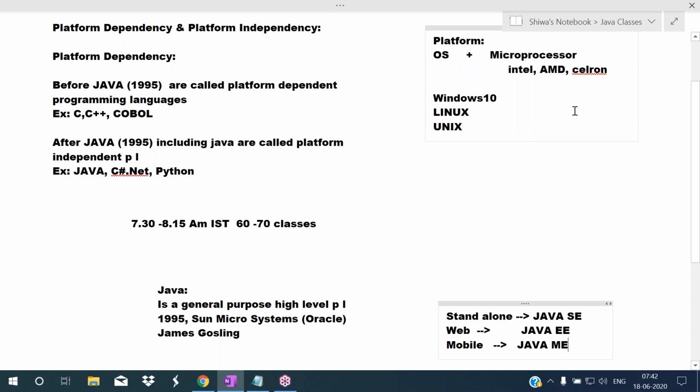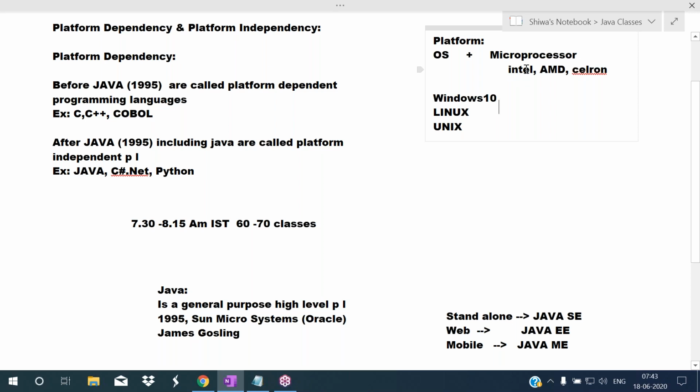So see, here you have to understand one point, very very important. Each and every operating system has its own language. Each and every operating system has its own language, and each and every microprocessor has its own language. The instructions which can be understood by the Windows may not be understood by the Linux or Unix. The instructions which can be understood by the Linux may not be understood by the Windows or Unix. Like that, each and every operating system has its own language. Each and every microprocessor has also its own language.